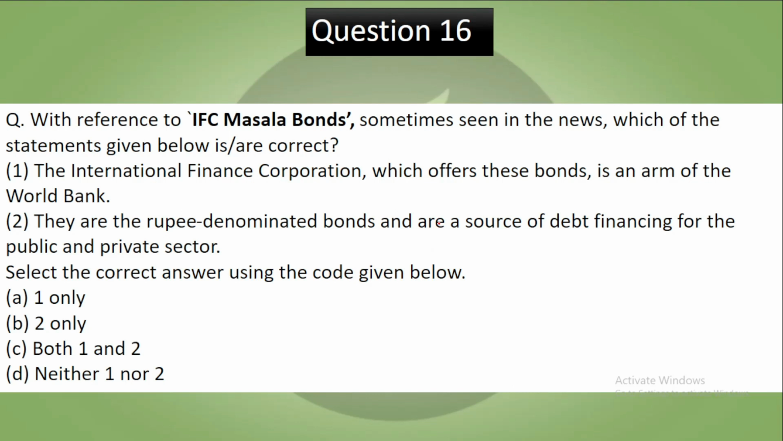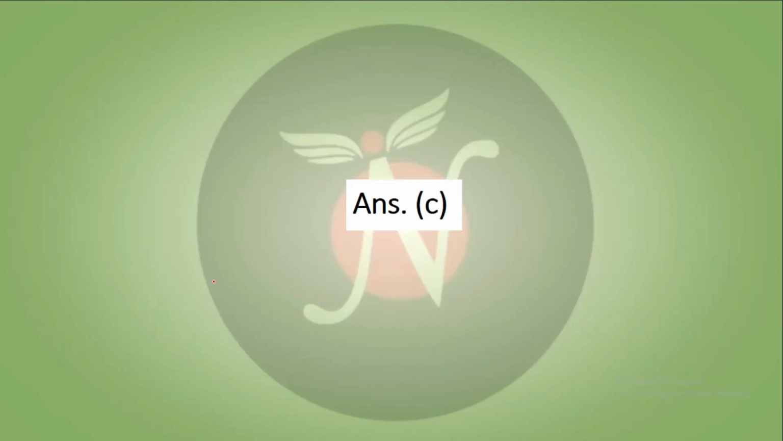Pause the video, try to answer. Now let's see the answer. So the correct answer to this is C. Both statements are correct. These are rupee-denominated bonds, like Panda bonds, which are denominated in China's currency, then Maharaja bonds and so on. So these are different kinds of bonds.